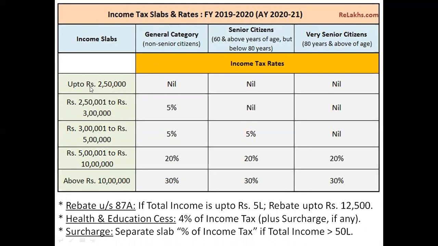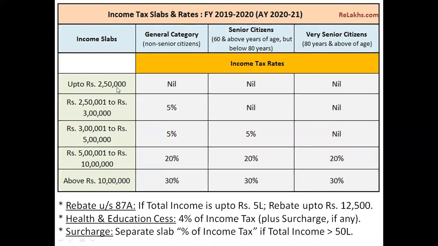Now, first question that can be asked in form of short question that I already discussed, but I would like to repeat the same. What is the basic exemption limit in India? This can be a question. Fine. So whenever the word comes, what is the basic exemption limit? Basic exemption limit means the amount of income which is not chargeable to income tax. Now if we see when the income tax is applicable, you can see the first percentage I have written over here is 5%, applicable from 2,50,001 rupees. So I can say up to 2,50,000 no tax is applicable in India.